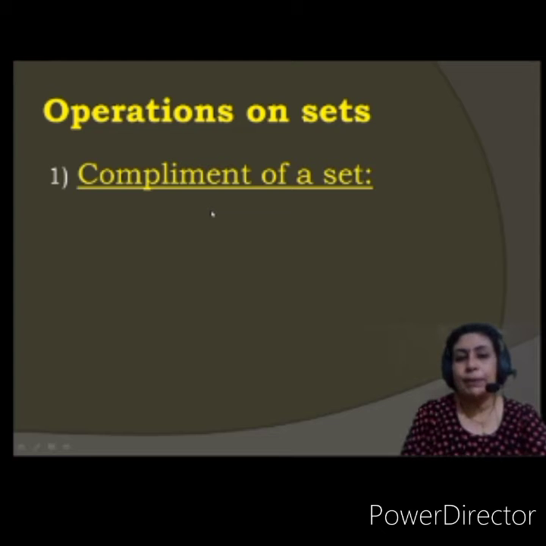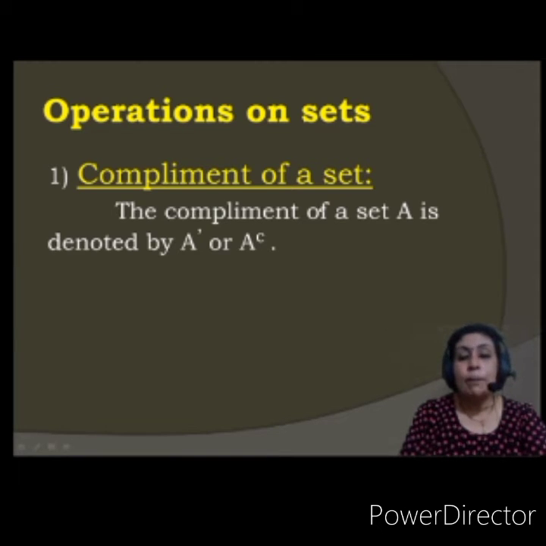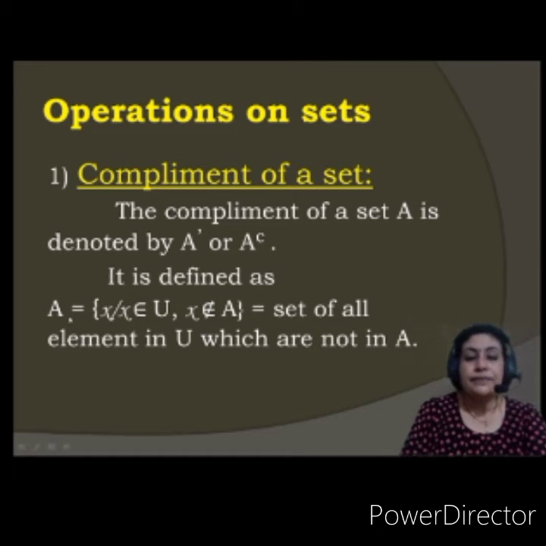Now what is the complement of a set? Understand. The complement of a set A is denoted by A dash, or A raised to C. Okay, it is denoted like that. It is defined as, suppose I take A' as the set of all X such that X belongs to the universal set and X doesn't belong to A. Means what? It is the set of all elements in U which are not in A.